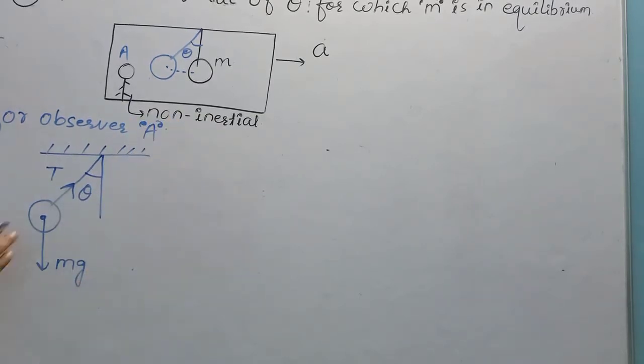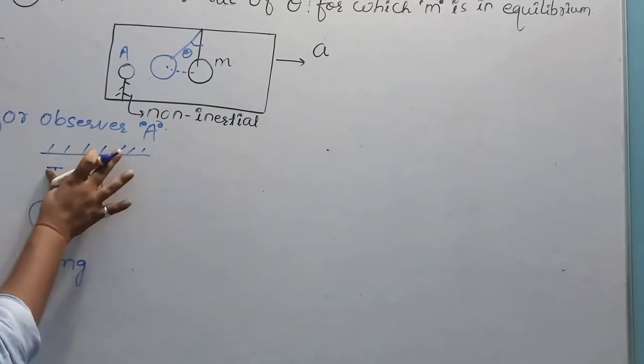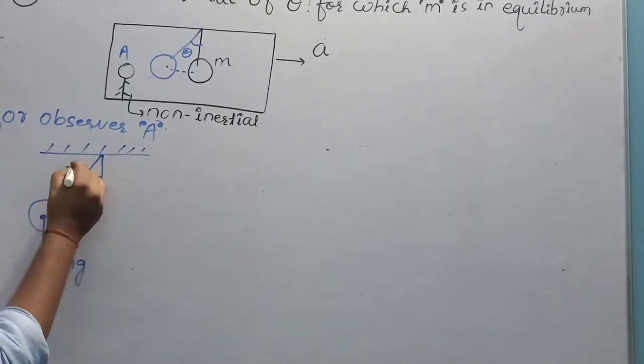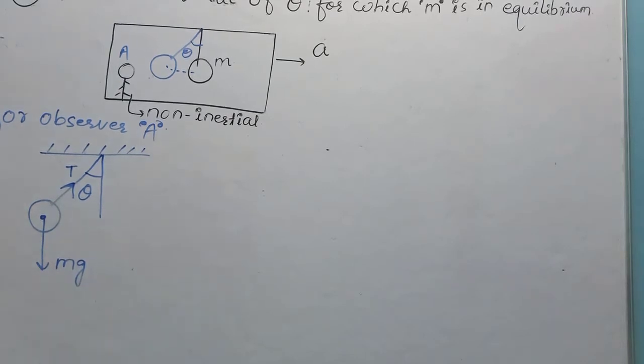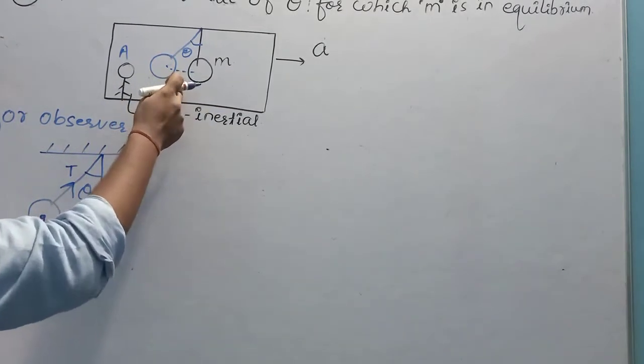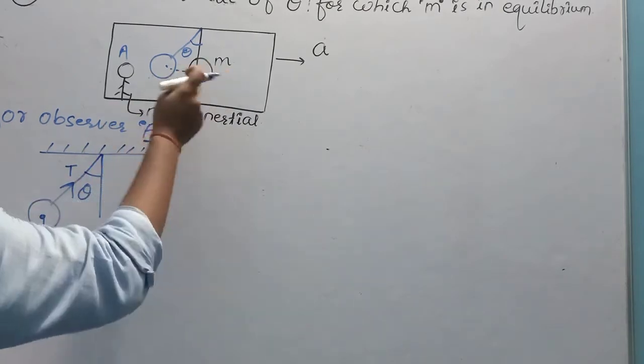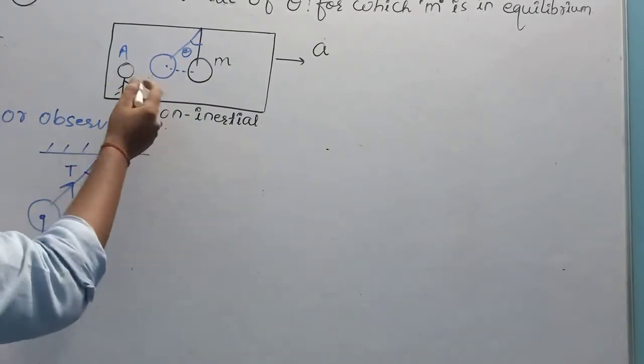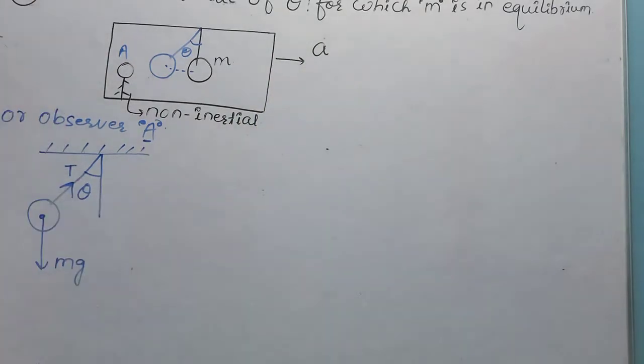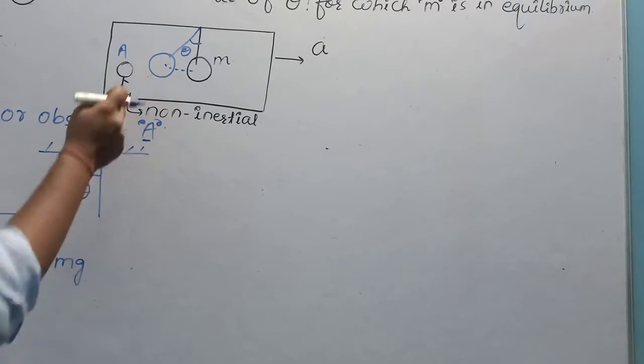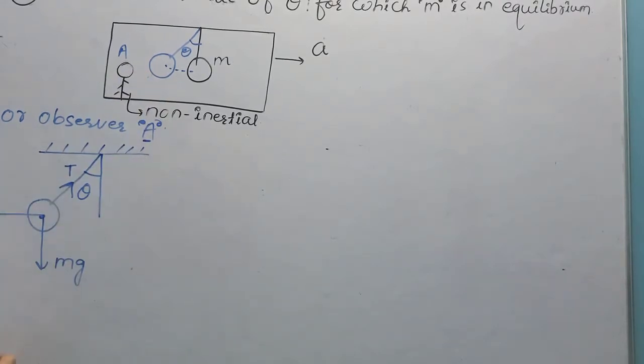For observer A, since observer A is in which frame? Observer A is in a non-inertial frame. I will have to apply a pseudo force on this mass in the opposite direction to the acceleration of the observer. The acceleration of the observer is in the rightward direction, so I will have to apply a pseudo force in the opposite direction to the acceleration of the observer. Okay.